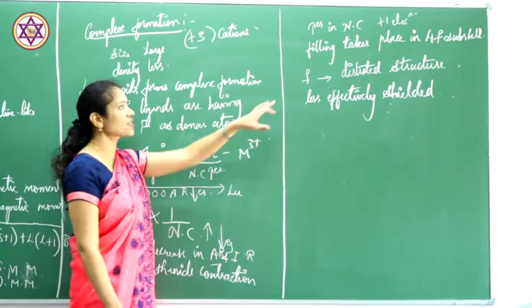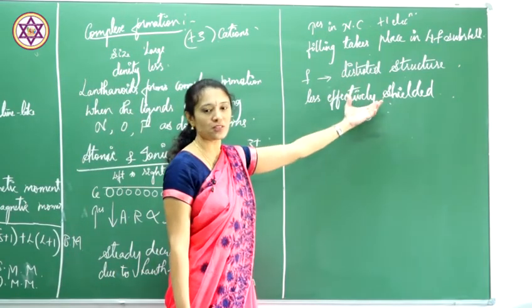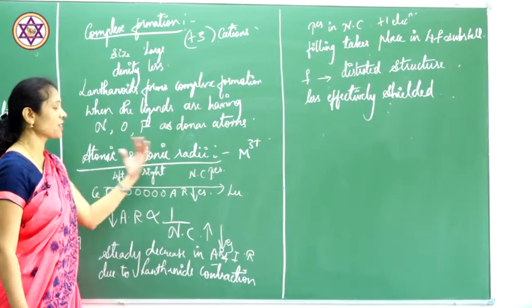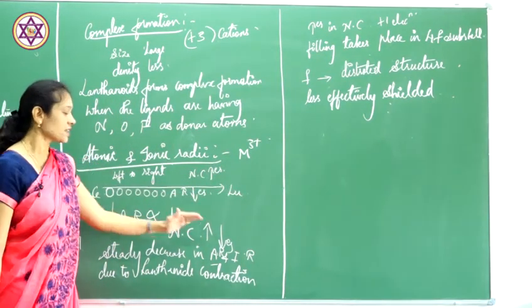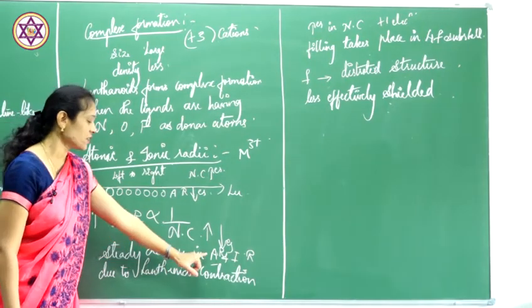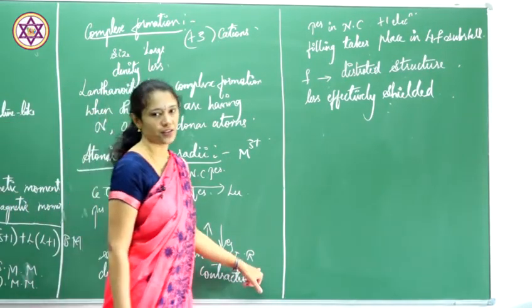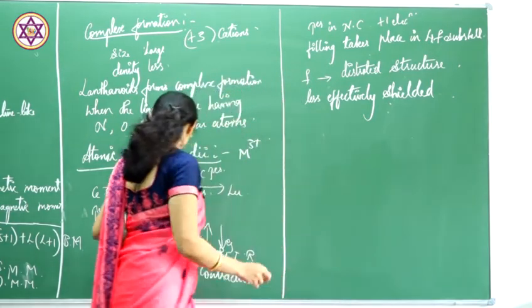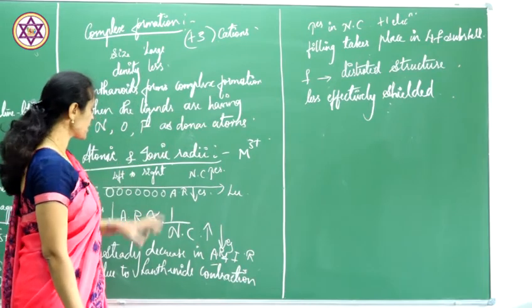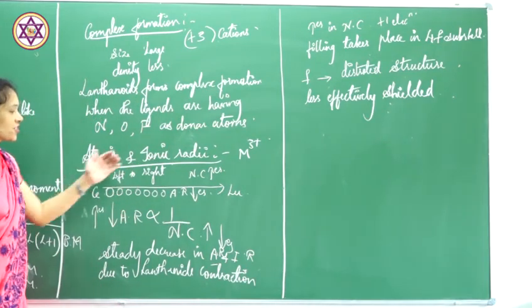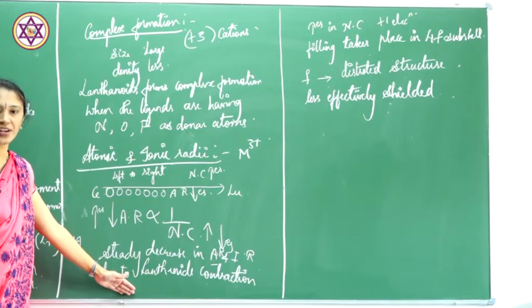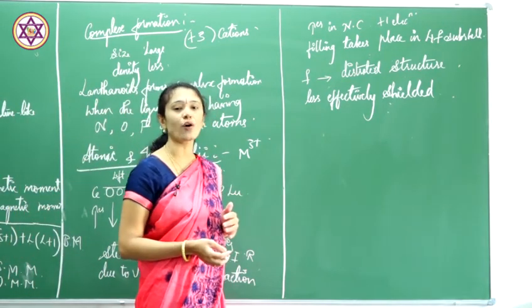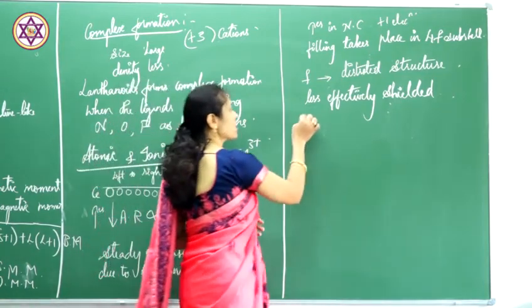You all came to know what lanthanide contraction is: there is a steady decrease in atomic and ionic radii in lanthanides. Next, we will study the consequences of lanthanide contraction.